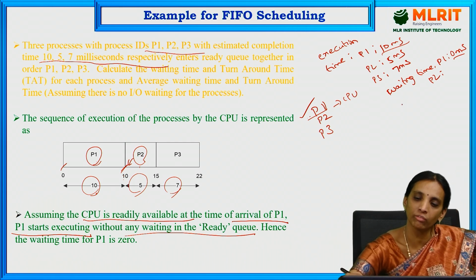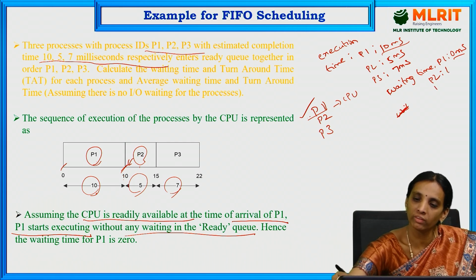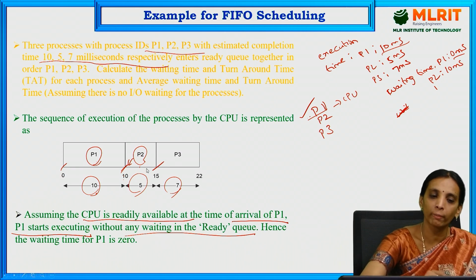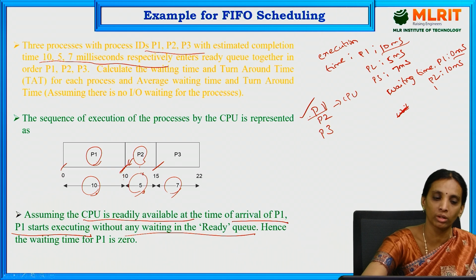So the waiting time for P2 is 10 milliseconds. For P2 the execution time is 5 milliseconds, so it starts at 10 and the completion time is 15 milliseconds.